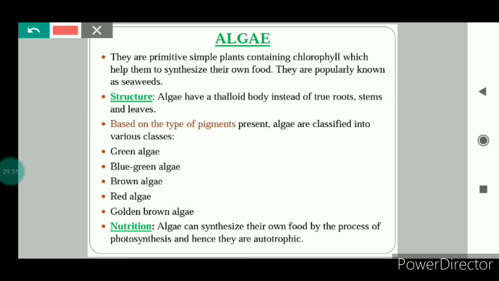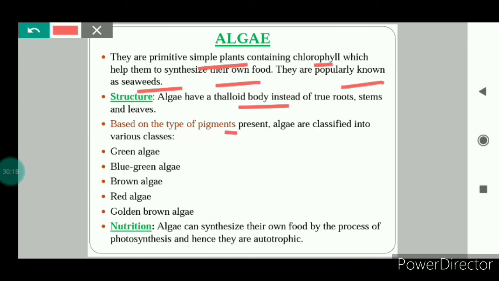Next is algae. Algae are primitive, simple plants. They contain chlorophyll, so they can make their own food. They are popularly known as seaweeds. Algae have a thalloid body instead of roots, stems and leaves. Thalloid body means the body of the algae is not differentiated into roots, stems and leaves.